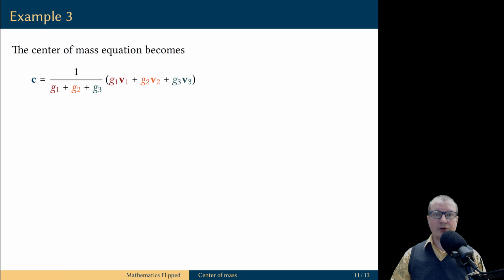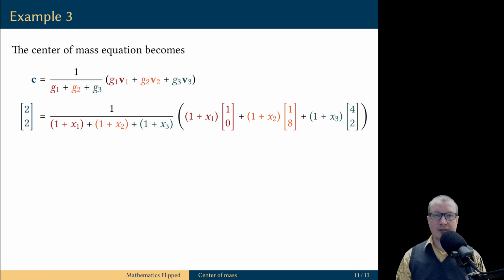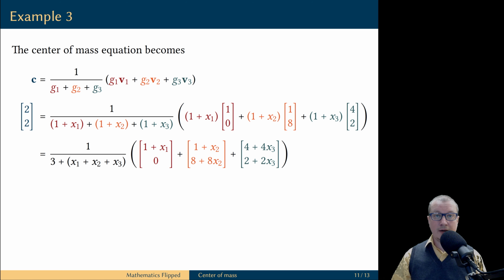We start by writing the center of mass equation. The new center of mass corresponds to the direction vector with components 2 and 2, and we write the new values of weights. Now we start simplifying the expression. First, we take scalar multiples of all the vectors.